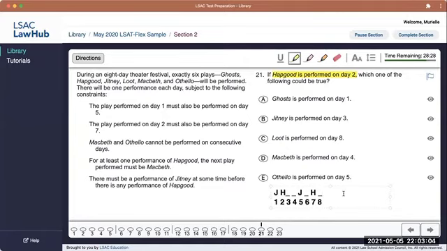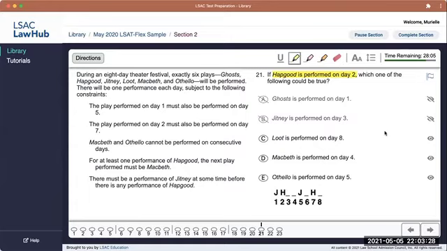We have to have at least one of each because exactly 6 plays will be performed. It's not that they can be performed, they will be performed. So A and B are both out. Let's cross those off.